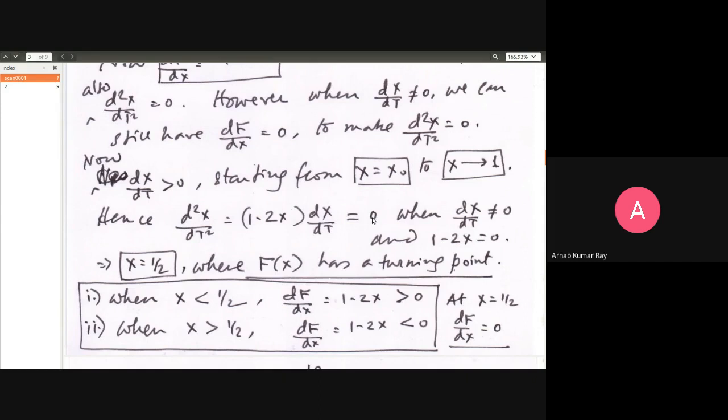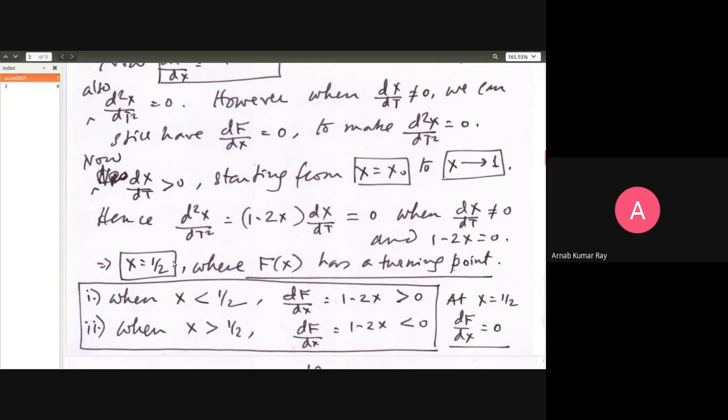If that were to happen, then the function will change its concavity. That is the technical phrase that is employed. The function will change its concavity. And how will you know? What is the point where concavity changes? The second derivative vanishes, but the first derivative will not. The first derivative is non-zero, the second derivative vanishes.